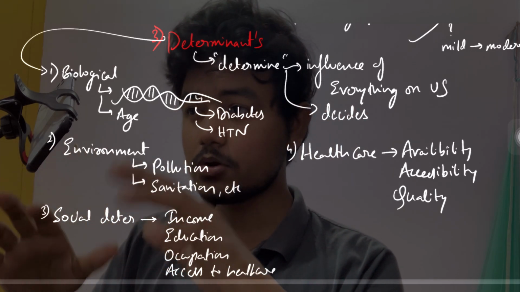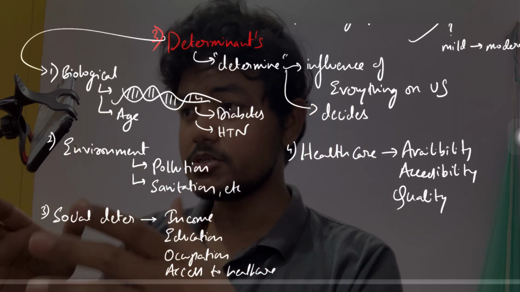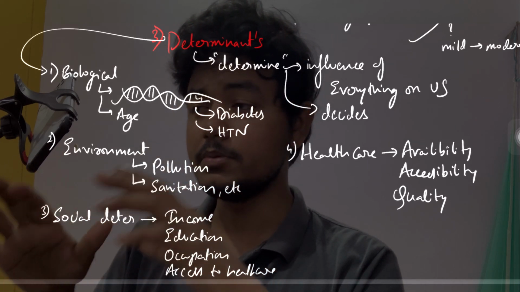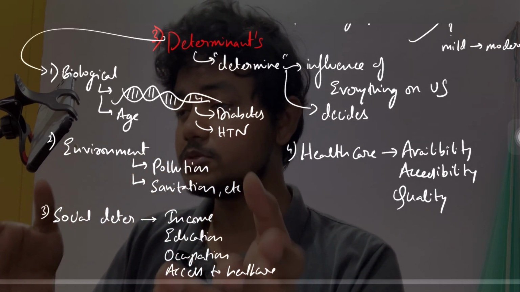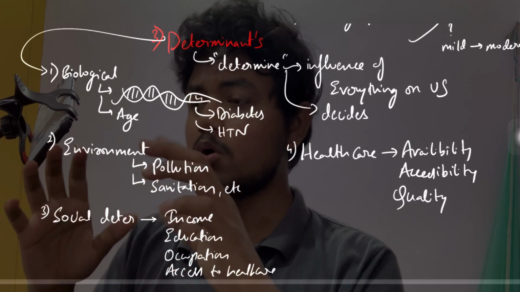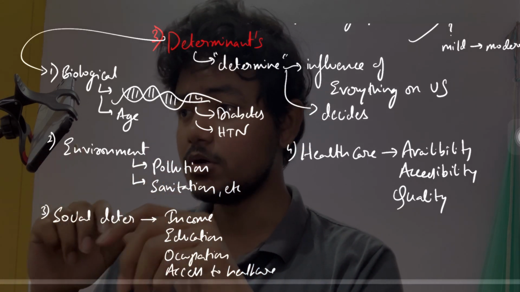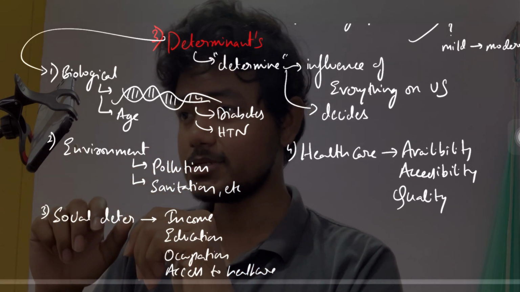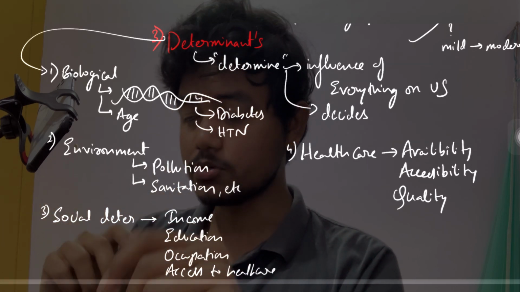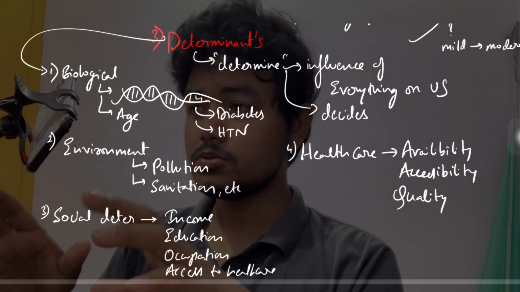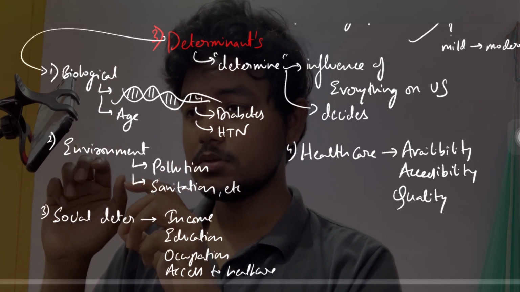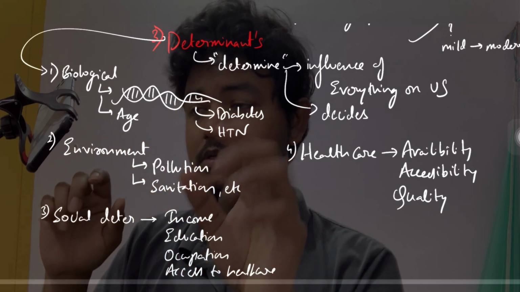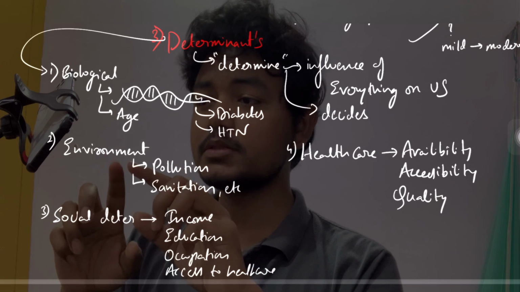But if these things are not proper, maybe some other person's genetics is not good, he has some comorbidities, maybe his environment is not good, there is poor sanitation, maybe his income is low, he is not so much educated, his occupation is also not in his favor, or he does not have any healthcare access, or even if he has, the quality is not good. So all these things, two persons, one at one end was getting everything proper, at the other end this person was not getting. So it's like two polarities.